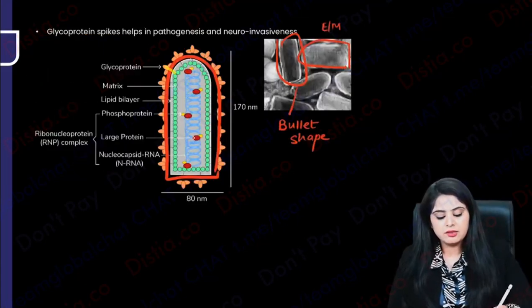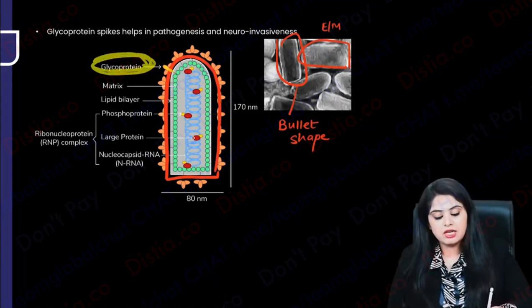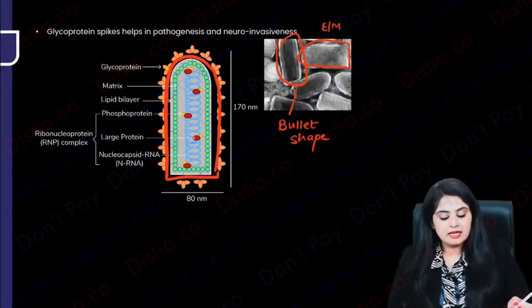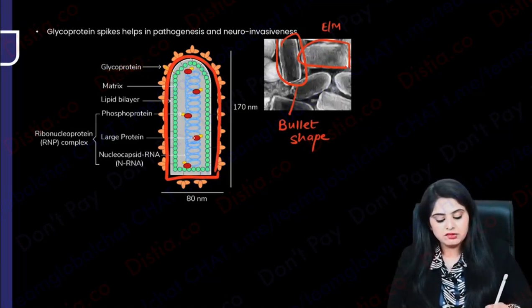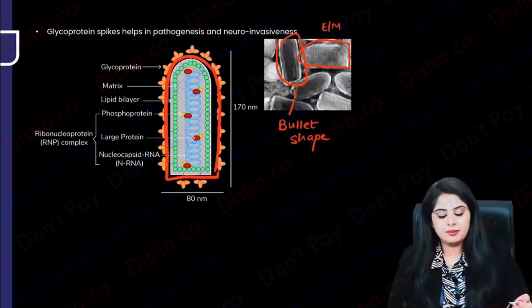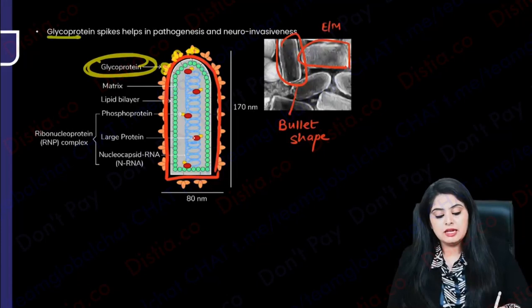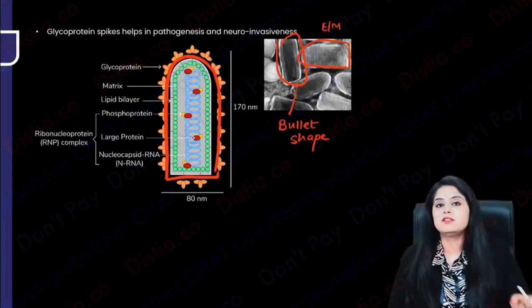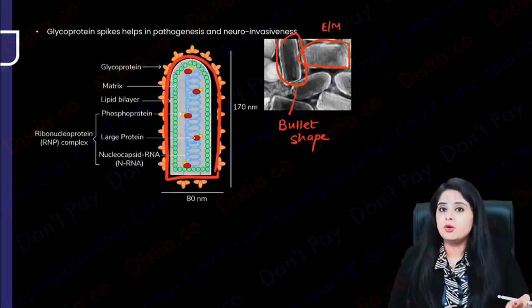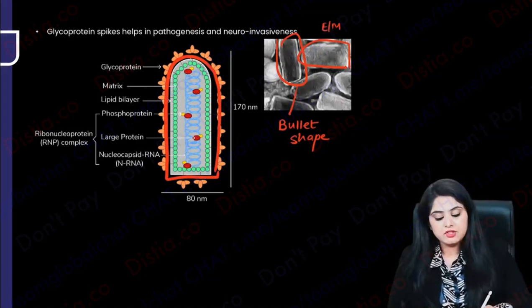It's a bullet, and can you see something projecting out of it? There is something called glycoprotein. So you will ask me, what are the antigens? The number one antigen that I can see projecting out of it, the main one, is going to be the glycoprotein. Apart from that, I can also see a ribonucleocapsid, or a nucleocapsid protein, inside. The main one is this glycoprotein, which is on the surface of the bullet. The glycoprotein spikes are the ones which are antigenic, the ones against which antibody will be produced, and the ones which are going to cause that neuroinvasiveness. They are involved in the entire pathogenesis and the neuroinvasiveness.